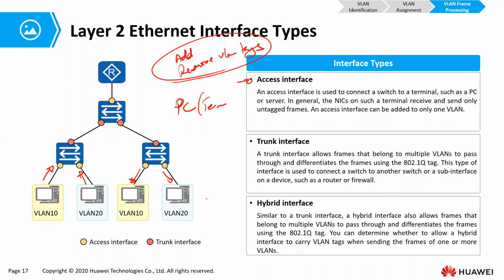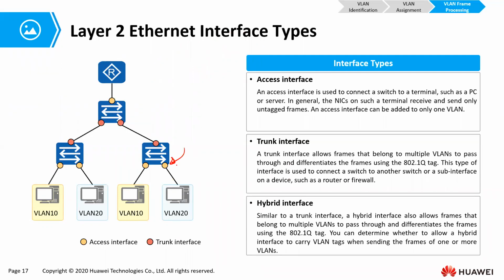What does that mean? When a terminal sends an untagged frame, the frame gets tagged by an access interface. And when the switch is sending out the frame that was originally tagged by the sending end, when it is sending it out to the destination, it removes the tag. So these are all access ports. Are we together? Yes. They are all access ports.